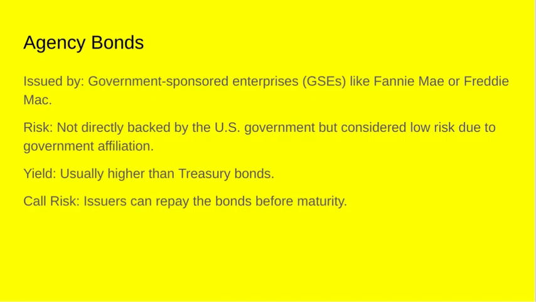Agency bonds are issued by government-sponsored enterprises, GSEs, like Fannie Mae or Freddie Mac. Risk: not directly backed by the U.S. government but considered low risk due to the government affiliation. Yield is usually higher than treasury bonds, and there is call risk: issuers can repay the bonds before maturity.